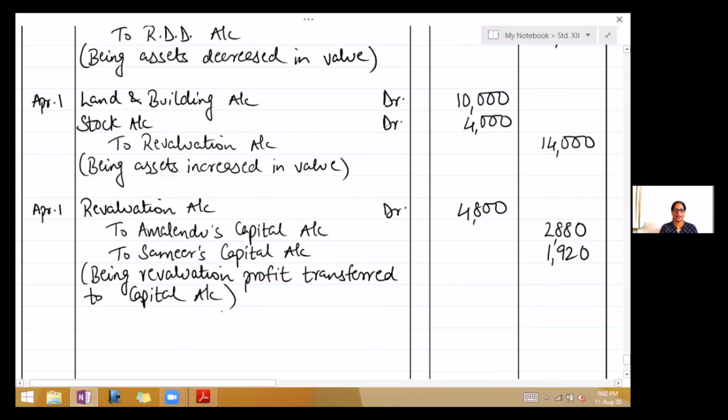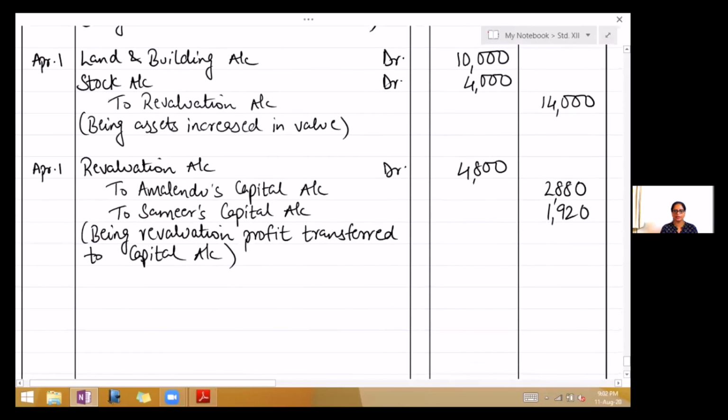So these are the journal entries. Now you will total up the journal. So on the next line, take the total. You know that your total debit and credit both have to be the same. So the total is 1,08,000. Children, please check this again. So total 1,08,000.